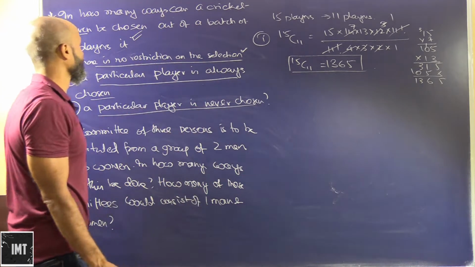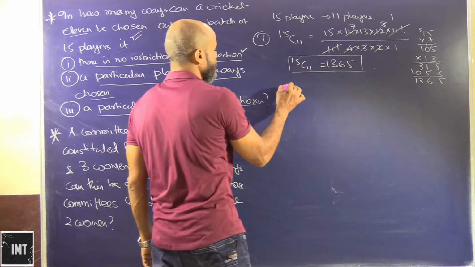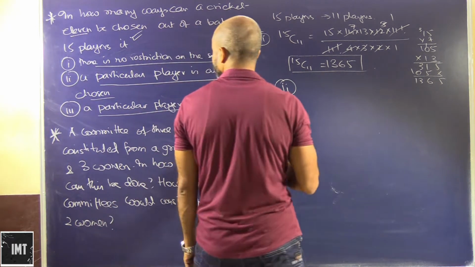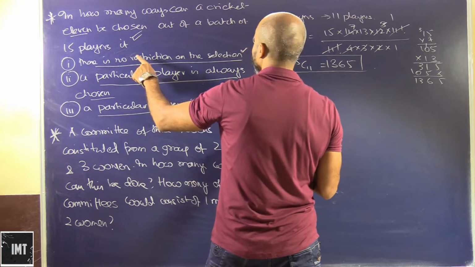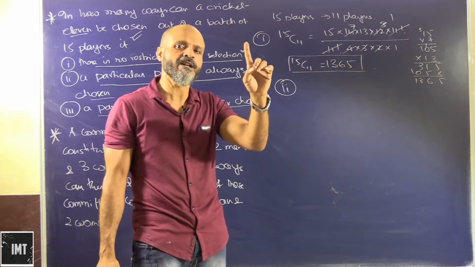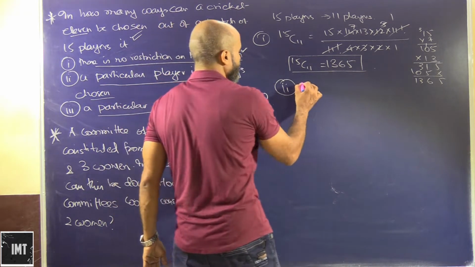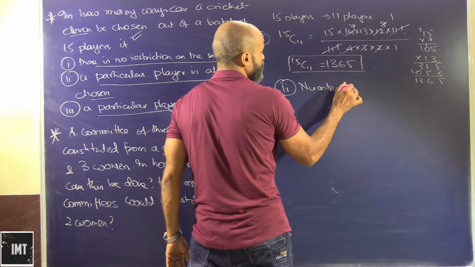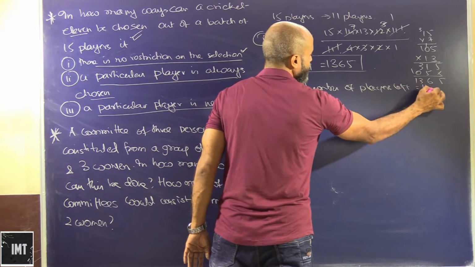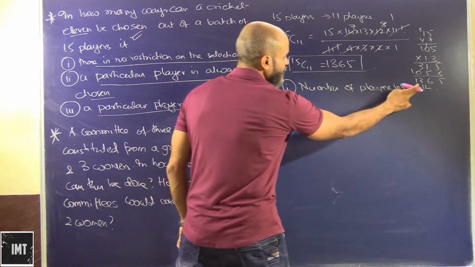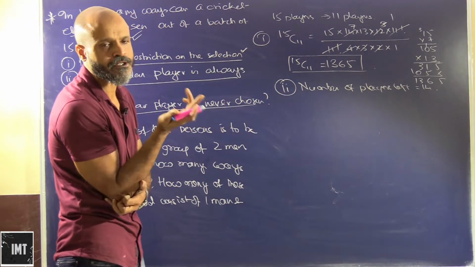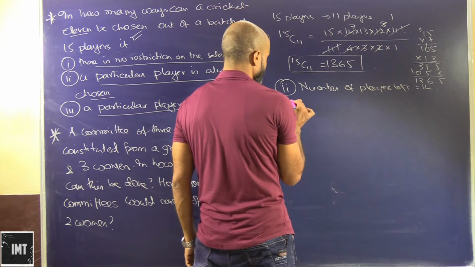Okay, a particular player is always chosen. So there is always a particular player who is getting chosen. How many times can this be done? So one particular player, out of 15 players, irrespective of whosoever we are choosing, one is already chosen, right? The number of players left will be how much? 14. The number of players left will be 14, and we need exactly 11. So one player is already chosen, so how many more do we have to choose? 10.